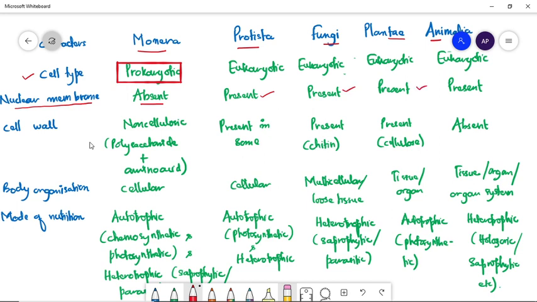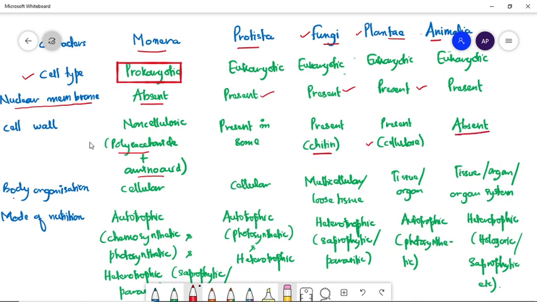Next is the cell wall. In Monera, the cell wall is present, but it is non-cellulosic. It is made of polysaccharide and amino acid contents. In Protista, it is present in some organisms. In fungi, the cell wall is present, but it is also not made of cellulose; it is made up of chitin. In Plantae, the cell wall is present and made up of cellulose, while in animals, the cell wall is absent.